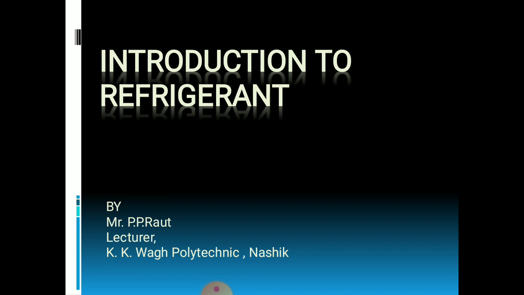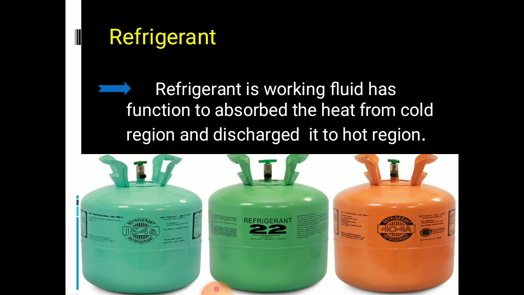Today we are going to discuss refrigerant and its types. So let's start with the refrigerant. Refrigerant is a working substance or fluid which is used in a refrigeration system for getting the cooling effect by absorbing the heat from a lower temperature system and discharging the same to the higher temperature system.